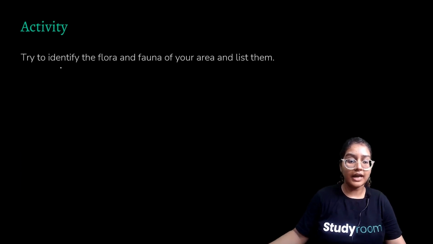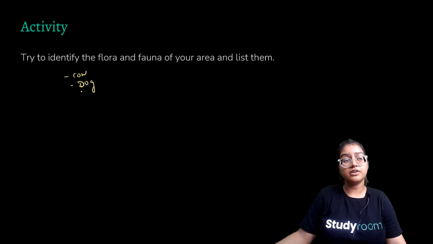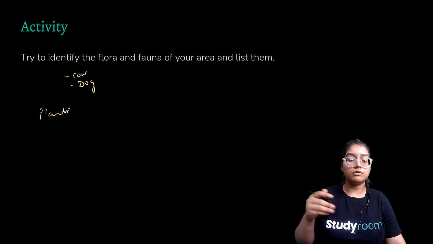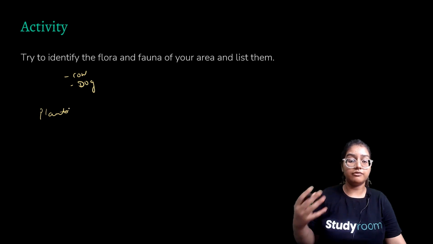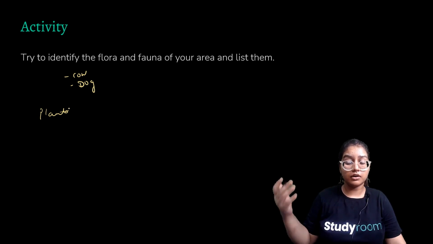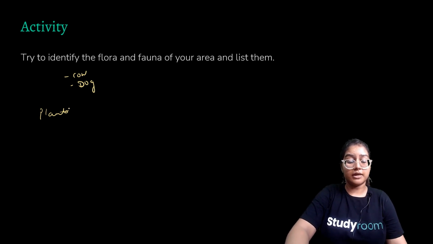Now there is an activity for you. Try to identify the flora and fauna of your area and list them. For example, you see cow, you see dog, but they belong everywhere. You have to identify something specific to a location. For example, there are some breeds of cow which are famous in your area, some breeds of dog which are famous in your area. You have to identify and name them, and even in plants also. Plants or crops vary from place to place according to the climatic conditions. If you are living in Haryana, you will have different varieties of crops. If you are living in Karnataka or in the south, you will have different varieties of plants. So you have to name them and you have to learn them.